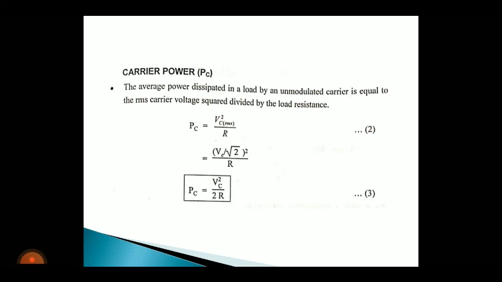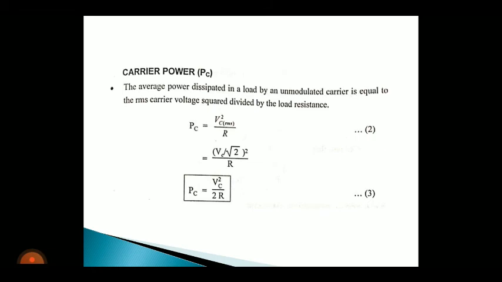So the carrier power, the formula is V squared by R. So this is a carrier, so in the suffix I am writing C. Now I am going to write the RMS value for this carrier voltage. The RMS value of Vc is Vc by root 2. So replace it: (Vc by root 2) the whole squared divided by R. Vc squared by root 2 the whole square is equal to 2, so Pc is equal to Vc squared divided by 2R.